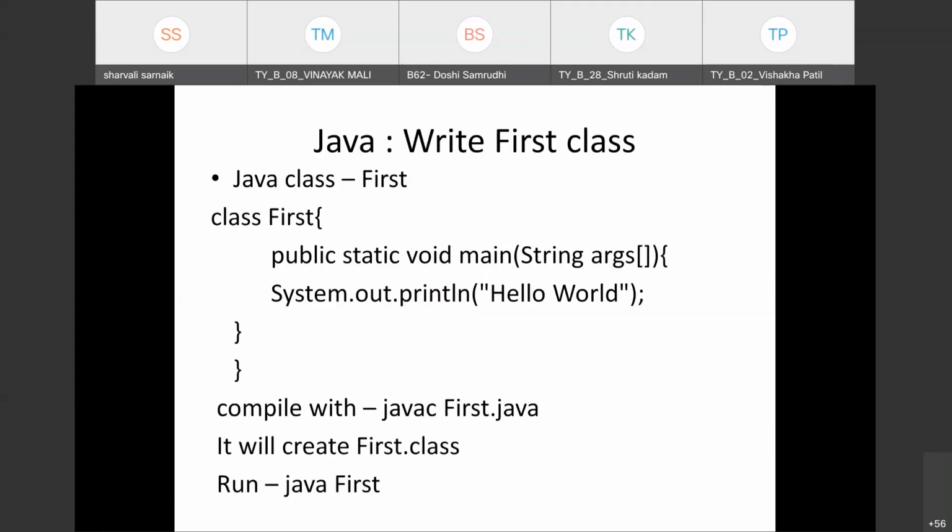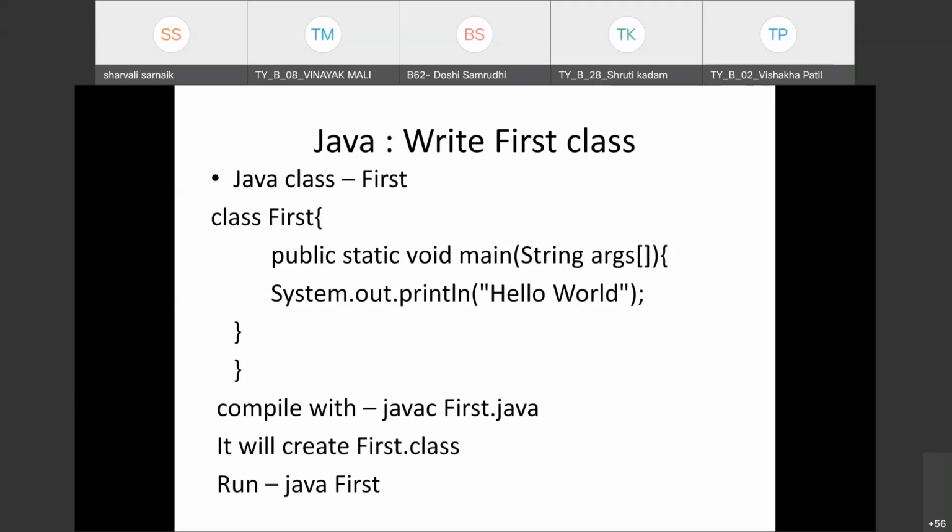So this is the simple code of Java. This is the Hello World program of Java. We are going to see in detail how this program works and what is the meaning of every keyword. We are going to study it in detail in the next lecture, where we will see the setup of Java programming, how to compile the Java program and how to run it.